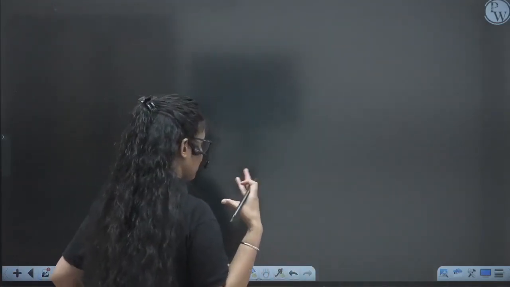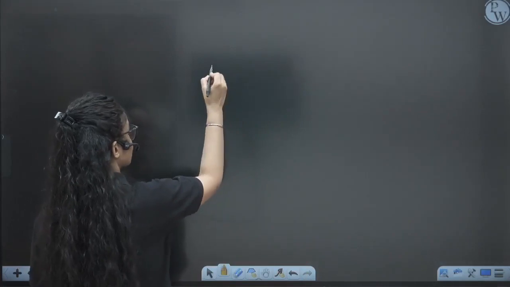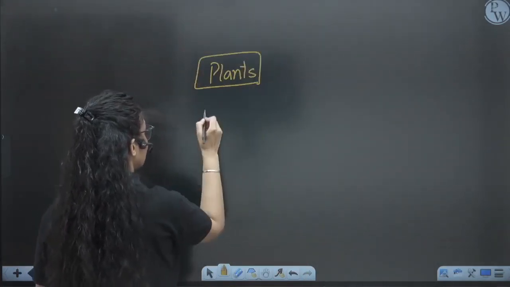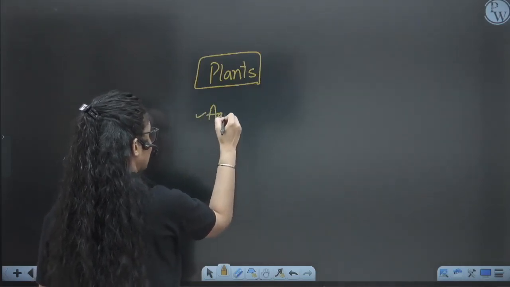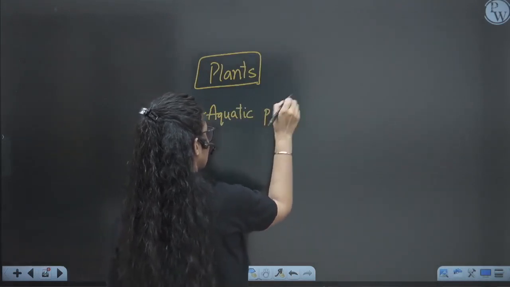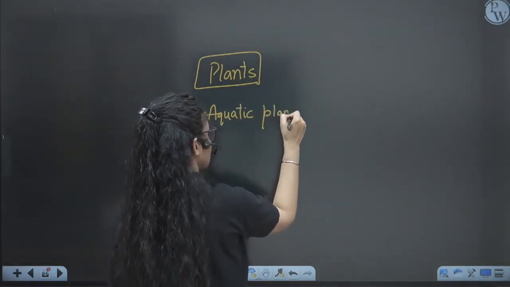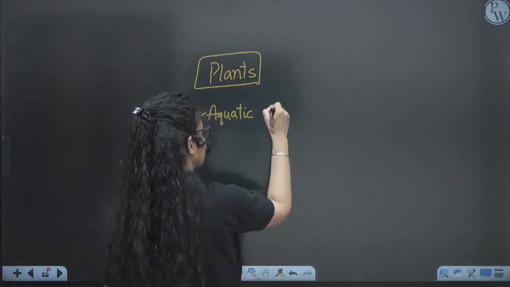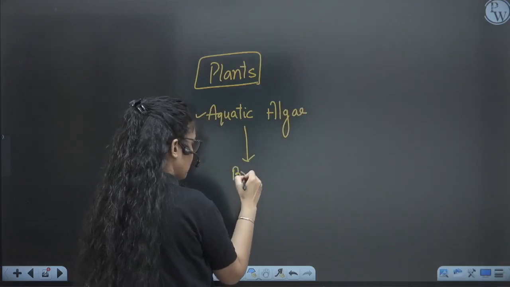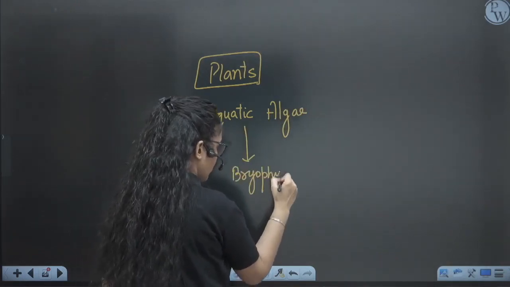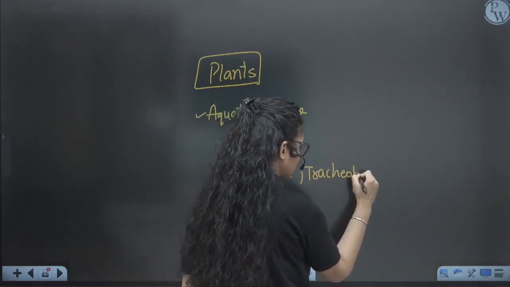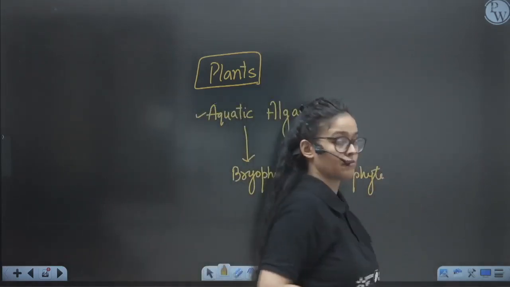Next is the evolution of plants. So they have given in NCERT about plant evolution, in which they have talked about the aquatic origin of the plants from the aquatic algae. So aquatic algae gave rise to other plants like bryophytes and tracheophytes. So they actually originated from the aquatic algae, right?